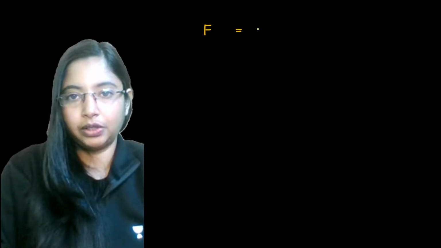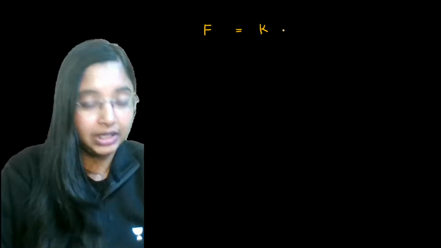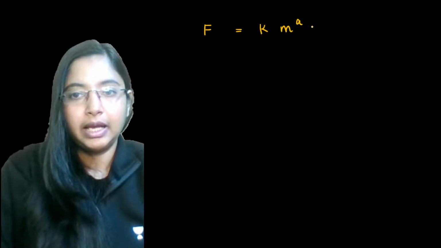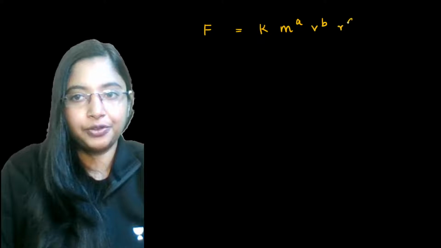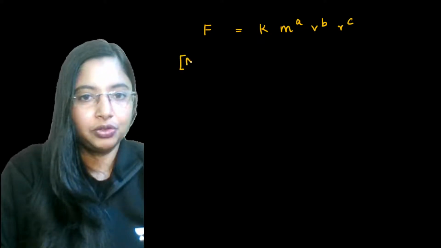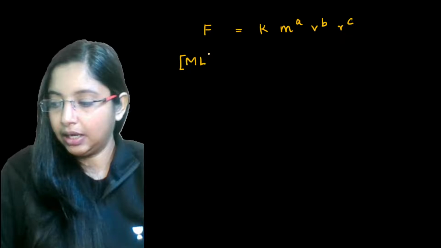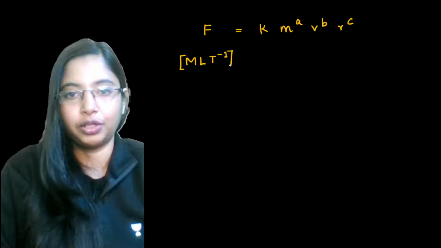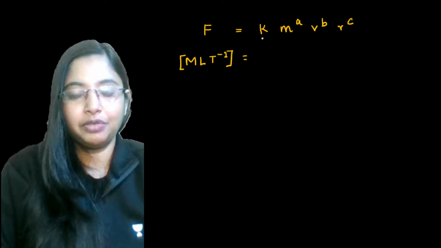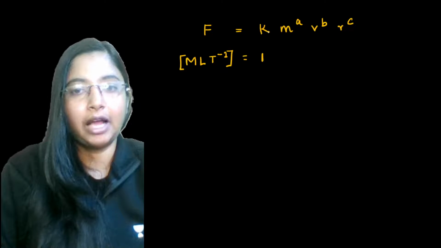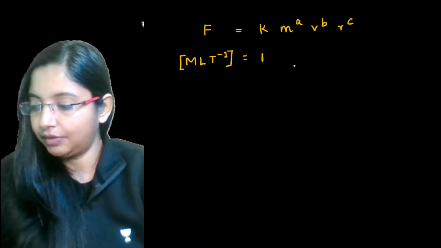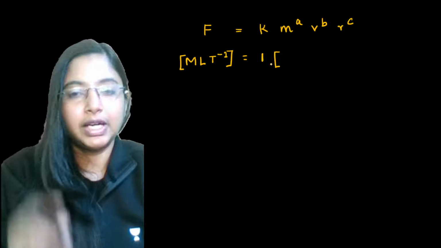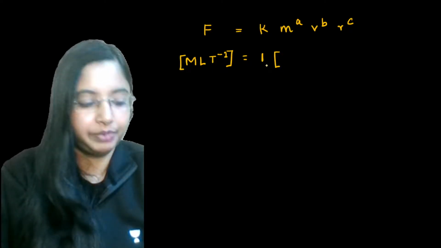So we know force is proportional to, or equal to, the constant k, a dimensionless constant, times m to the power a, velocity to the power b, and radius to the power c. Force has a dimension of M L T to the power minus 2. That becomes your force equation. The dimension value of k is basically 1, because it is a dimensionless constant.